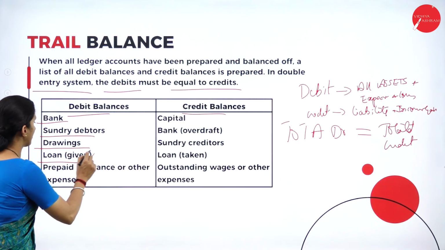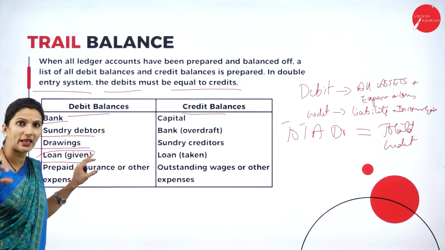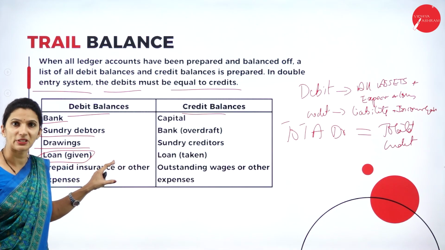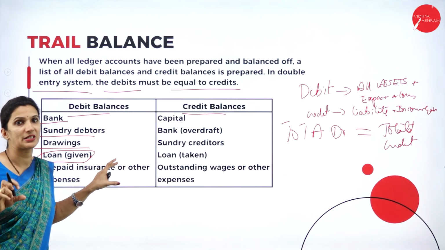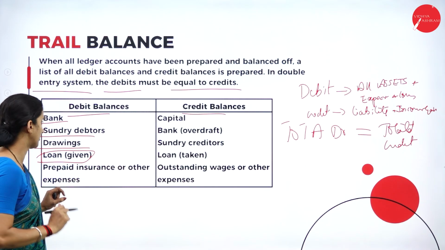Then we have loan given. That means any investment made in any other companies or any other bonds. So that is an investment. From the company side, it is one asset, so you will write it under the debit side.